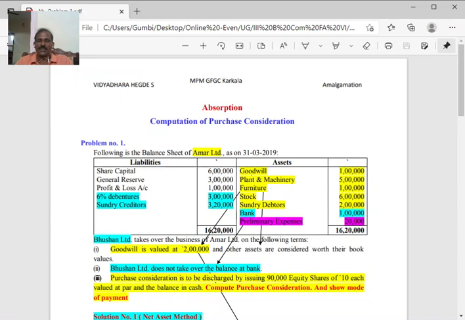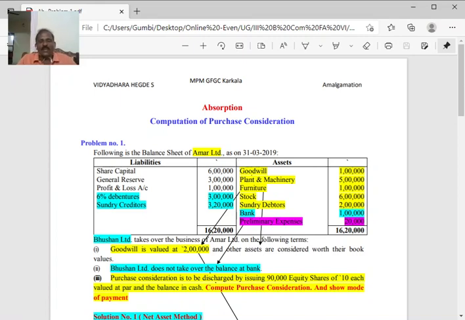And all other assets are considered at book values, all in yellow color. Remember, if the assets taken over are simply given like that, as other assets taken over, then you have to take the book value itself. If a revised or taken-over value is given, then that figure, otherwise the balance sheet figure. Then Bhushan Limited does not take over the bank balance. All other assets given above, below it is given that. So you are not supposed to consider bank while calculating purchase consideration as assets taken over.